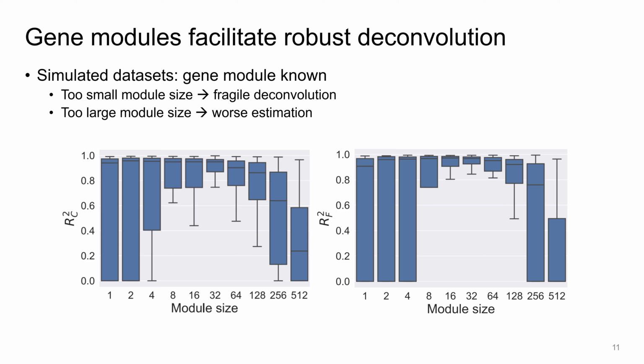We can see that deconvolution using the original gene representation or a too small module size is prone to fragile deconvolution. On the other hand, if the module size is too large, it can also result in worse estimation. Proper module size is helpful in improving the model performance.